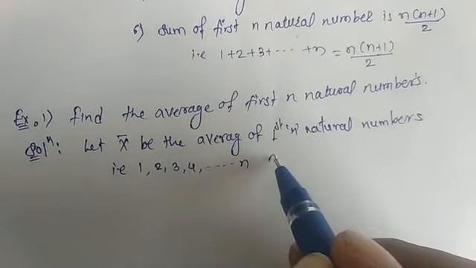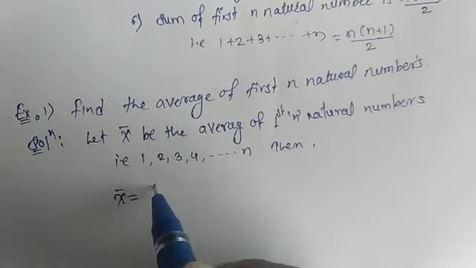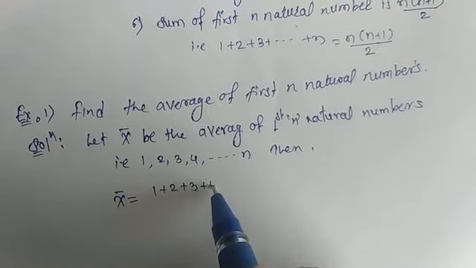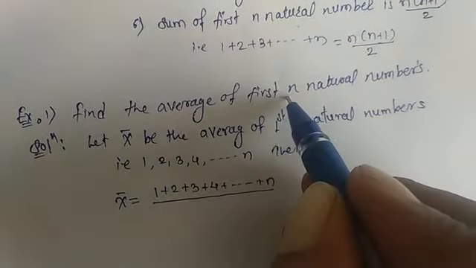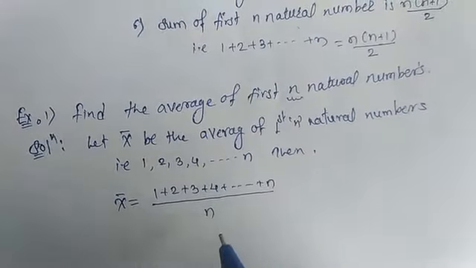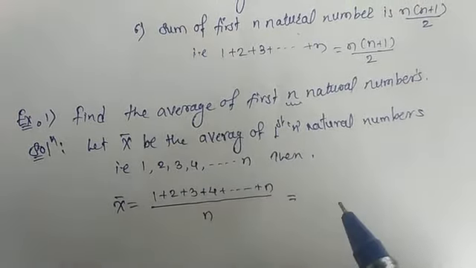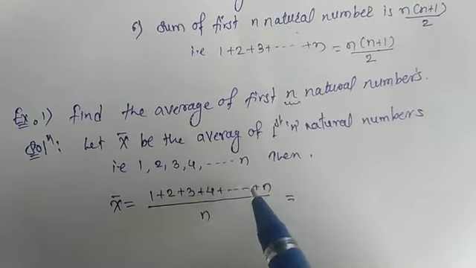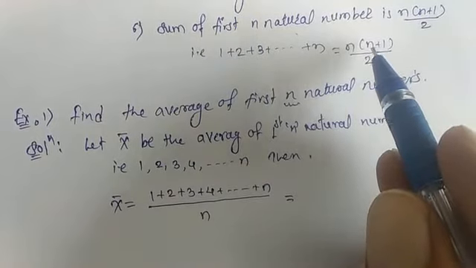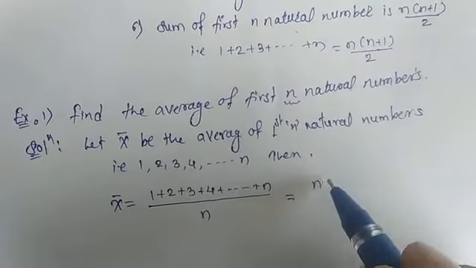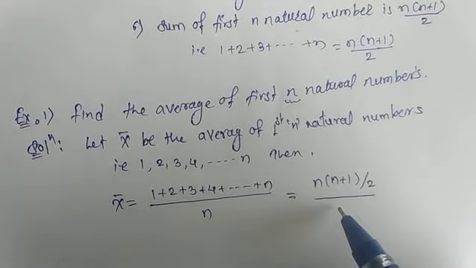Then x bar is equal to the addition of 1 plus 2 plus 3 plus 4 plus so on up to n, and they are n natural numbers, so the number of observations or values is equal to n. The addition of first n natural numbers is n into n plus 1 divided by 2, and totally divided by n.